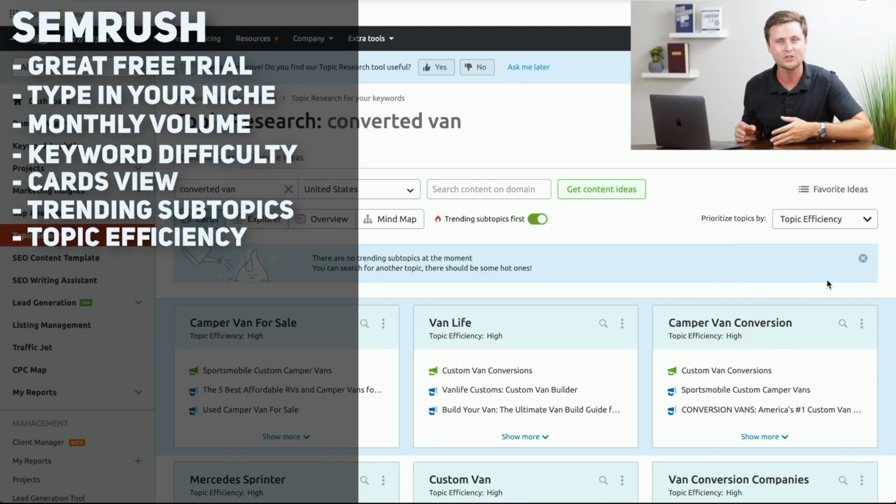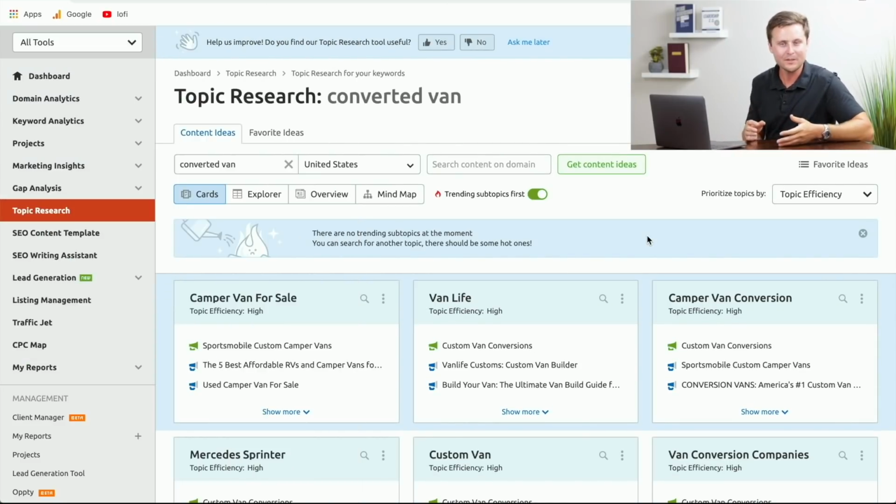Essentially, what topic efficiency means is all of the hard work is done for us. If SEMrush is rating it at a high topic efficiency, that means that it has the highest search volume and the lowest competition. So with that being said, all of these cards should be in order of the highest efficiency first, and then it's going to give you the general subtopic at the top.